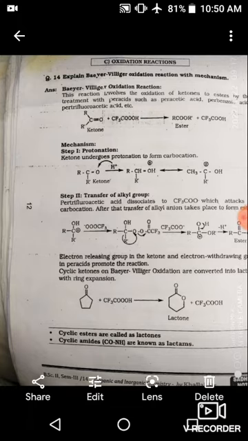As you know, there are two oxygen groups, and the oxygen-oxygen bond is a weak bond, and there is a leaving group. Due to this, one of the alkyl groups transfers toward this oxygen atom and the leaving group departs. Whenever the alkyl group transfers toward this oxygen atom, a positive charge is acquired on the carbon atom. Due to this, the lone pair of the oxygen atom transfers toward this carbon atom, forming the ester group.